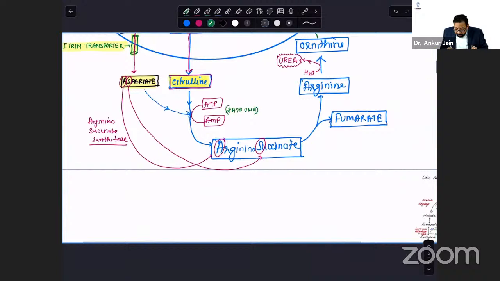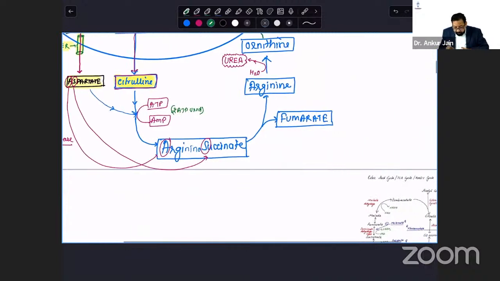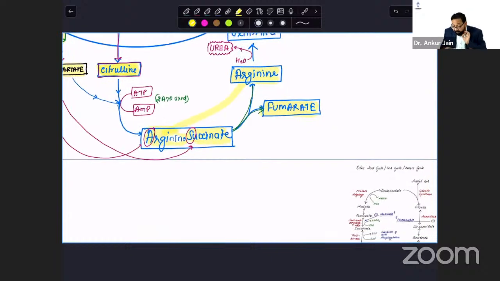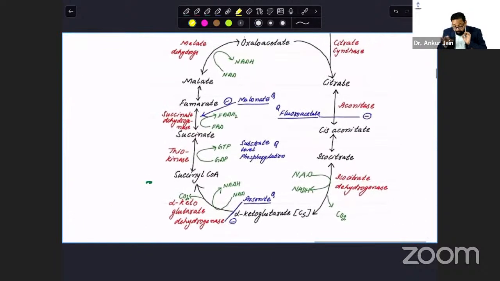Now, argininosuccinate is converted to fumarate and arginine. Very simple to remember. Arginino is converted to arginine. Succinate is converted to fumarate. I link it with the Krebs cycle at this point. Yes, succinate in the Krebs cycle, succinate is converted to fumarate by succinate dehydrogenase.